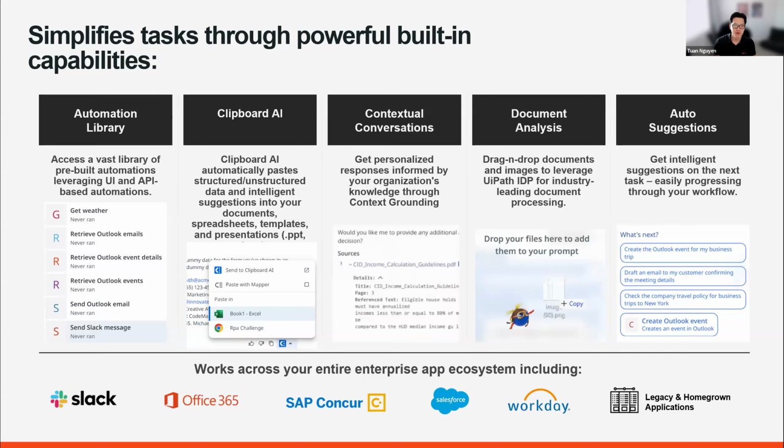We've also integrated Clipboard AI directly into Autopilot for Everyone, so you can have semantic, intelligent copy-paste operations directly within the chat interface. It contains contextual information about the conversations that you've had, so you can have long-form conversations that will allow you to construct and develop your ideas through a single chat. You can upload files and images, which will allow you to use LLM-based vision as well as our document understanding capabilities to analyze those documents and files.